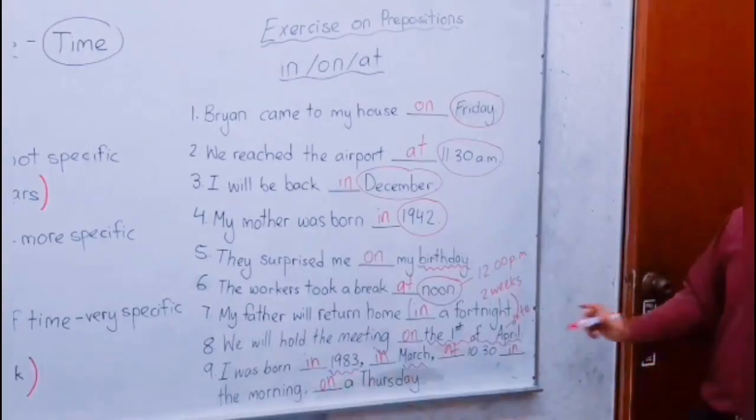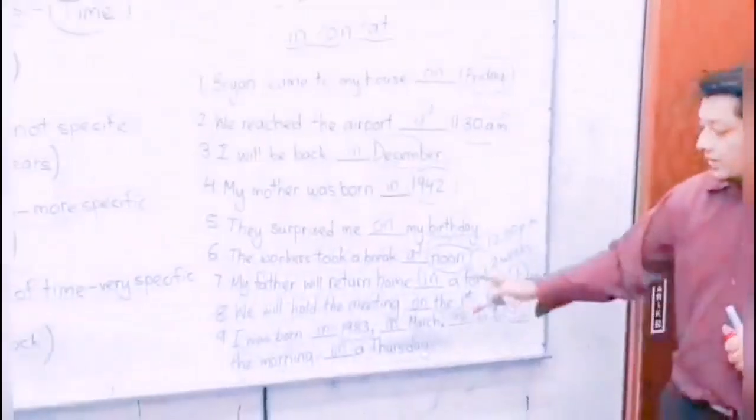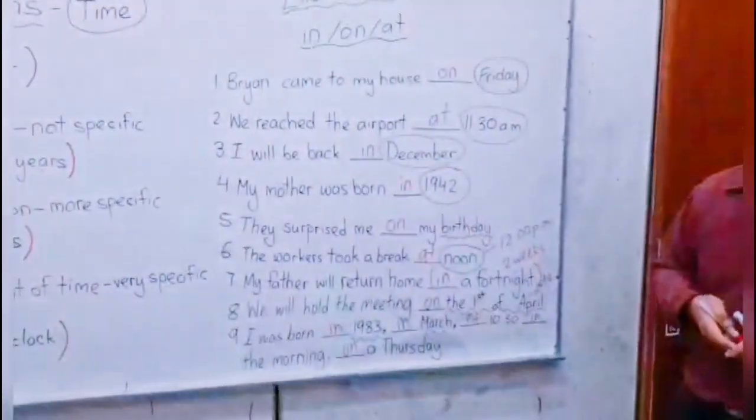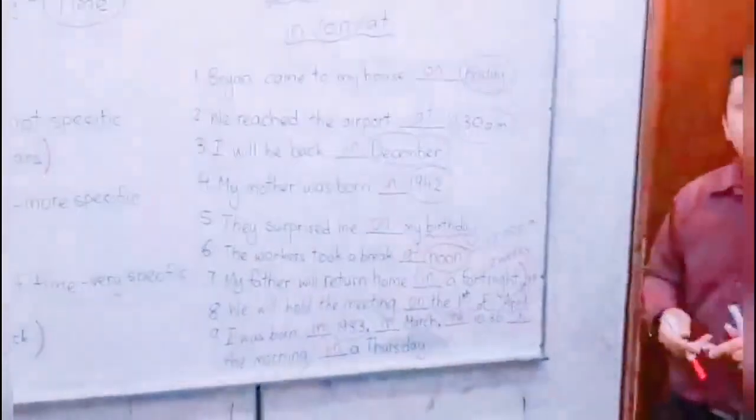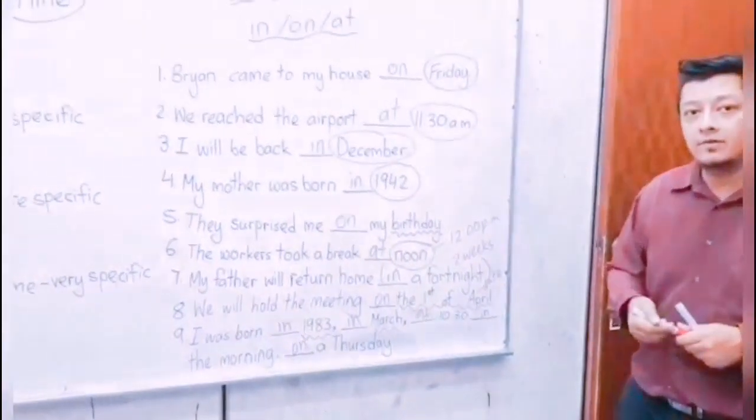You can see how important using the right prepositions is when it comes to a sentence like this, and sentences like this are something you usually use to talk about yourself, maybe in an interview.